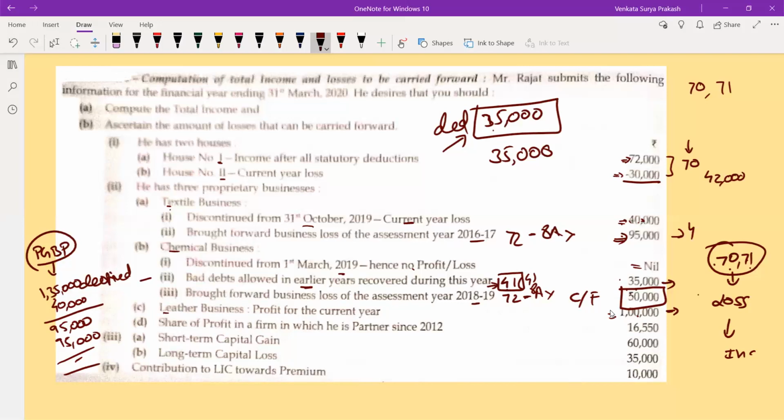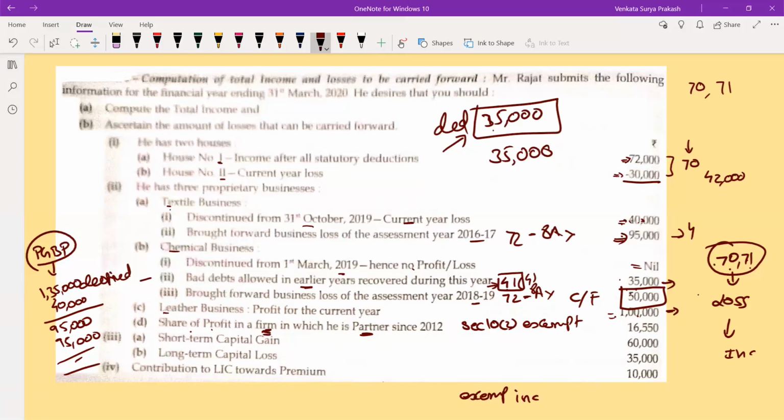Then share of profit in a firm. This again I will explain you. We are having something called as section 10 subsection 2. These are called as exempted incomes. Under exempted incomes, whatever share you are getting from a firm as a partner is exempted, not taxable. Why? Because firm is paying tax on the profit, right?